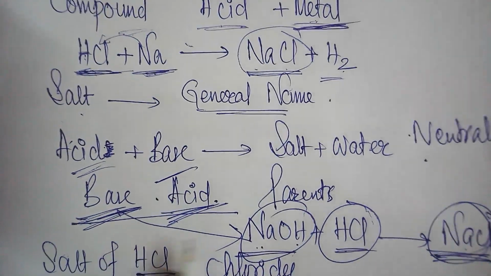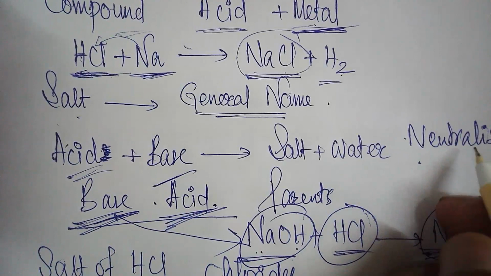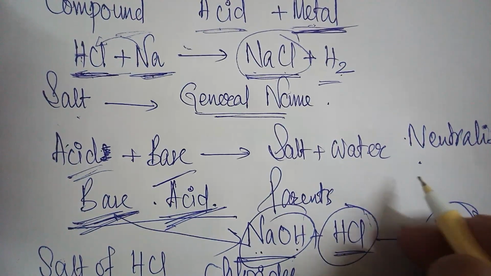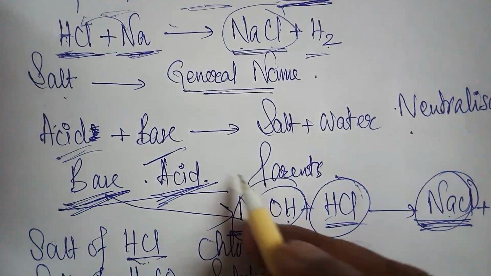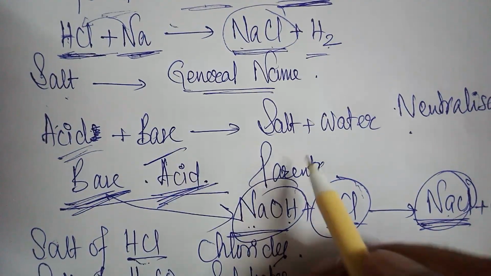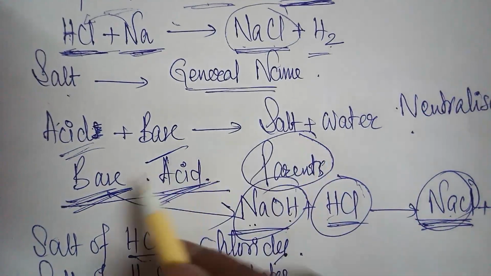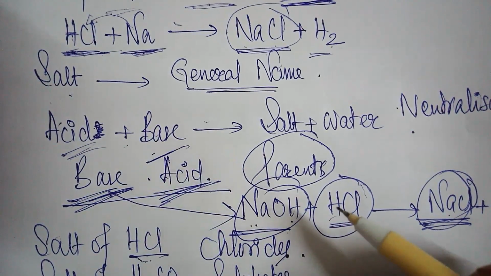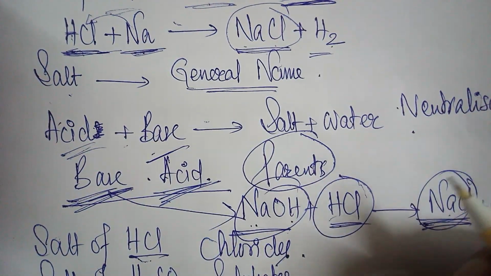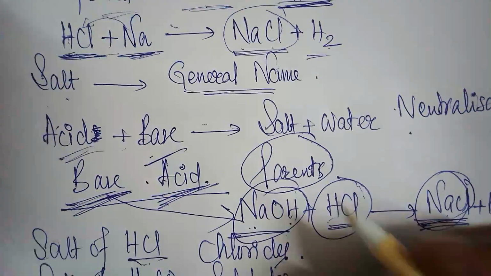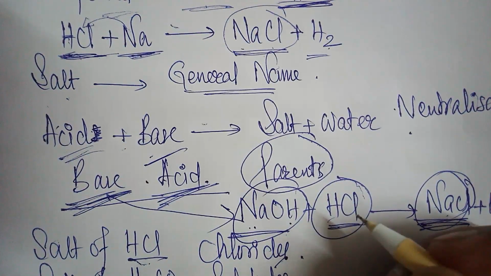Now how can we name that thing? We have to refer to that also. Consider this. Salt is formed from the parents, acid and base. Acid and base are the parents of salt. So we should know the naming system of that thing.